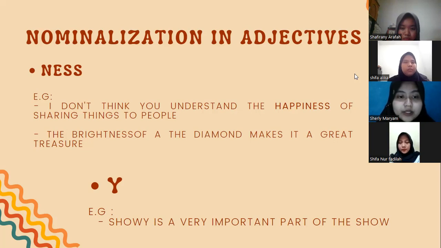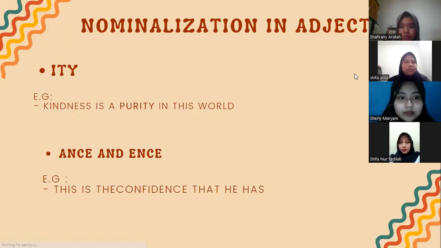The brightness of the diamond makes it a great treasure. We have the adjective bright, we add "ness", and we have brightness, and it becomes a noun. And the second one is "y", and here we have an example. Showy is a very important part of show. Then we have the adjective show becoming the noun showy. Next slide, please.